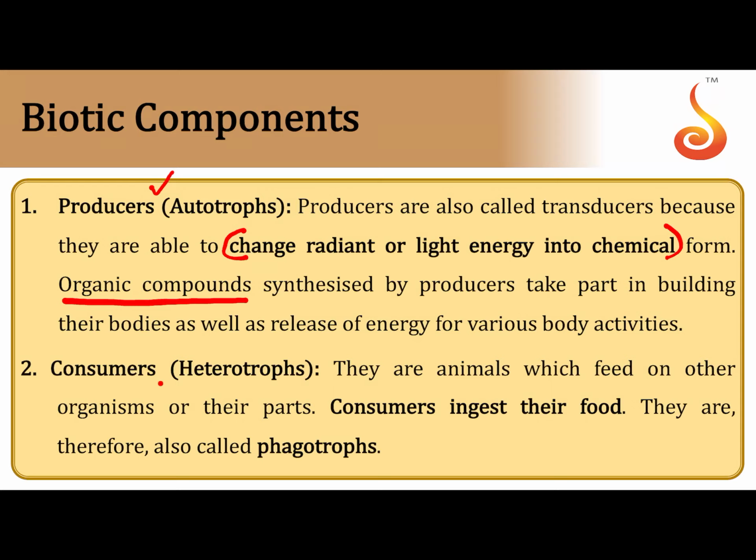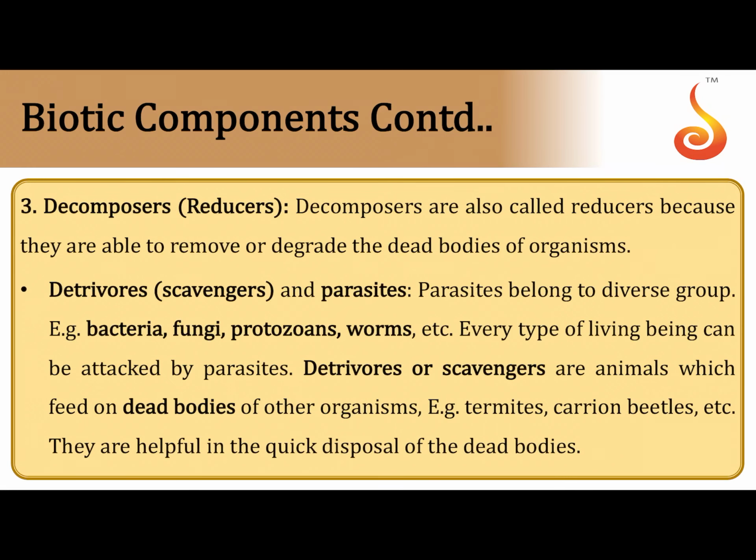And there are organisms which cannot make their own food, which depend on producers in order to obtain their nourishment. So these are referred to as consumers or heterotrophs. They ingest their food, and they are also referred to as phagotrophs. Finally, we have decomposers. Decomposers are also called reducers because they mostly feed on dead and decaying organic remains of the body. Since they feed on dead and decaying remains, which are referred to as the detritus, some of them are also referred to as detritivorous. And some of these decomposers, which include microorganisms, may also be parasites.